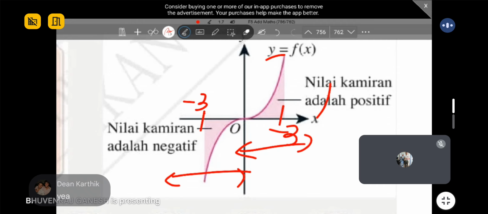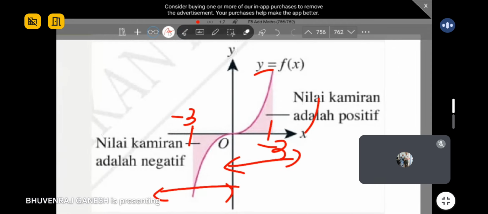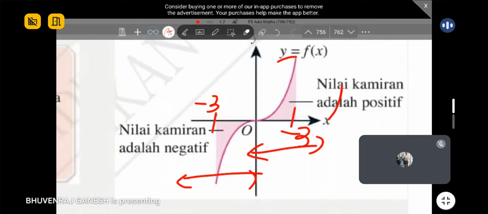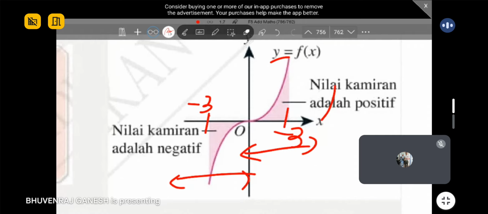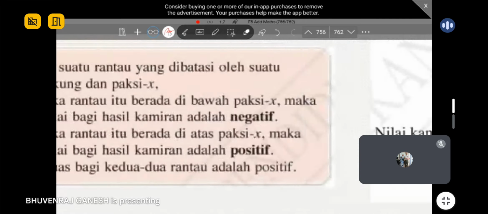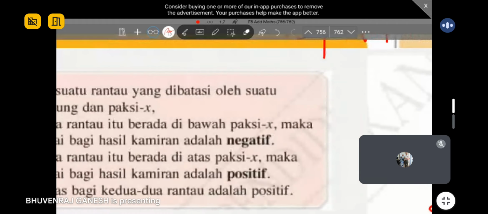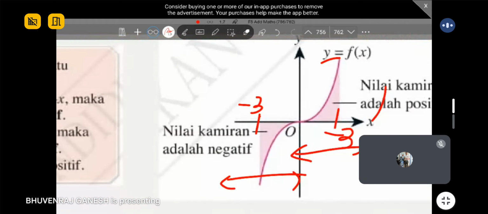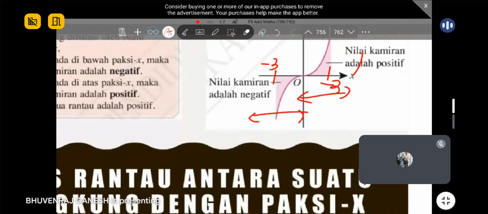That explains why you get positive in Q1 and negative in Q3. But make sure that if they ask for area, you take the modulus of the negative value. Okay, all of this I explained already. Understand this condition.